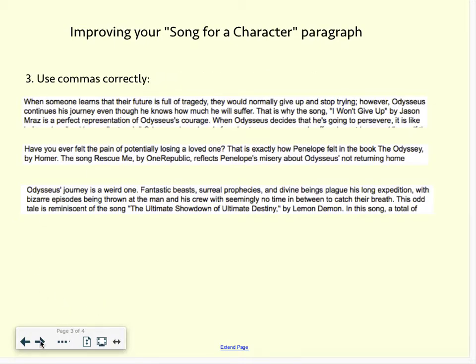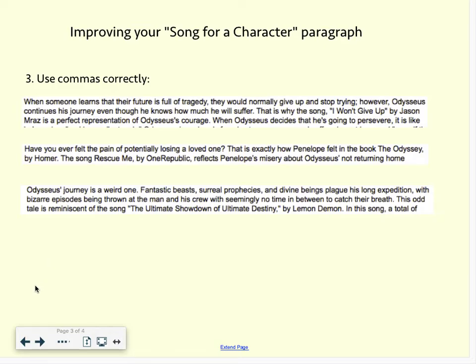The third thing I want you to look for is something we've talked about a lot over the last couple of weeks, using commas correctly. Apply your understanding of how commas should be used and make sure that they're being used correctly in the example that you're reading. This first one, for example, begins with this clause: when someone learns that their future is full of tragedy, comma, they would normally give up and stop trying. That's the correct use of the comma. Most likely what you're going to find is that commas are missing from a paragraph. Remember, whenever there's a natural pause in the reading, that's probably where a comma should be.